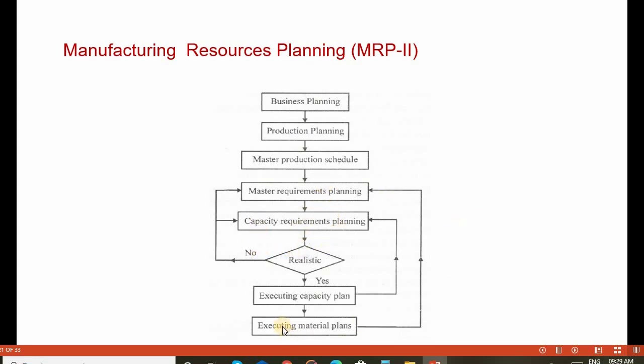All the planning has to be realistic. If it is realistic, then we go for executing the capacity plan and the material plans. If the master requirement planning and capacity requirement plannings are not realistic, then we modify the material requirements planning and repeat the process.